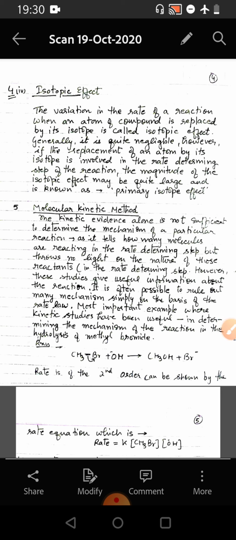Formal charge on an atom can be defined as the calculated charge present on the atom in a compound. Formal charge can be calculated by the formula: formal charge is equal to Z minus U plus S, where Z is the number of the valence shell electrons, U is the number of the unshared electrons, and S is the number of the bonds around the atom.